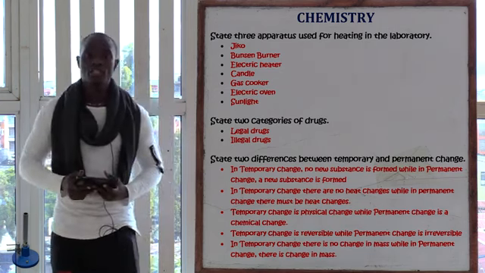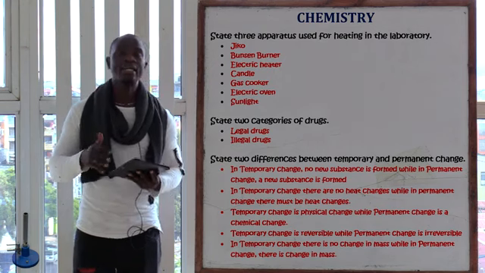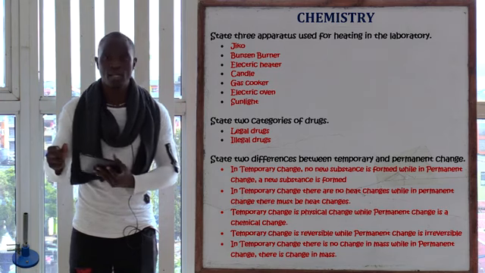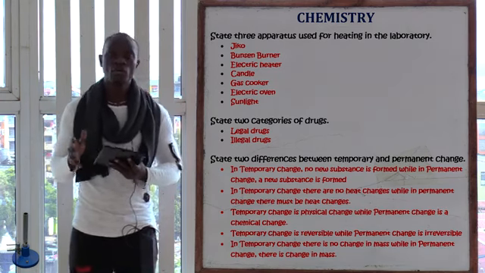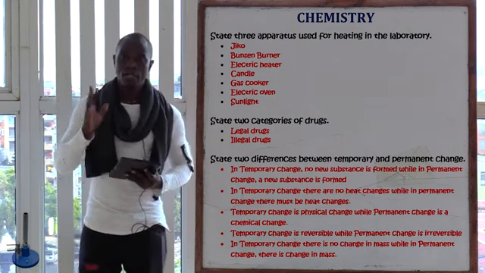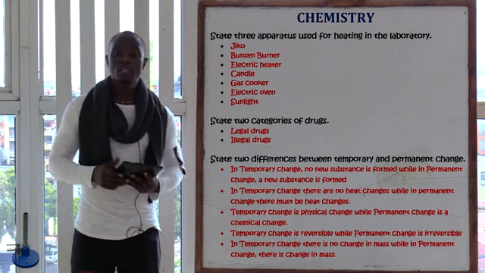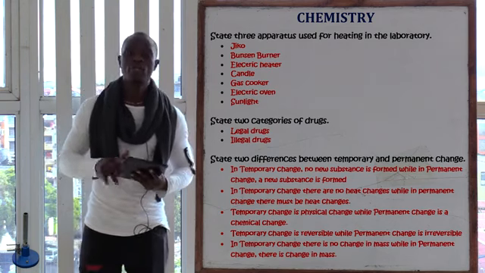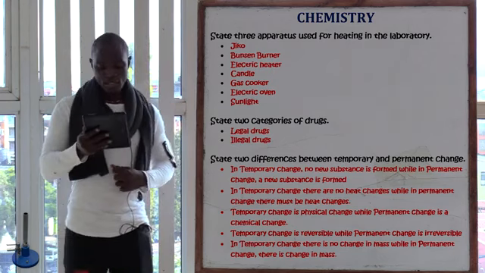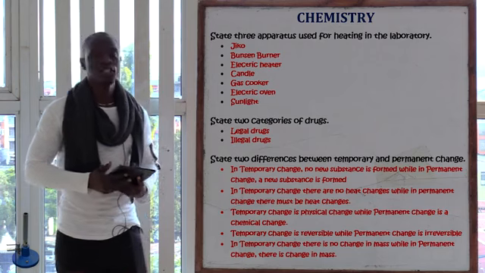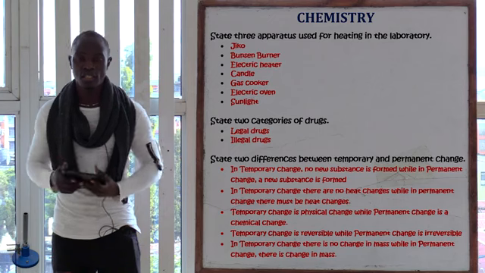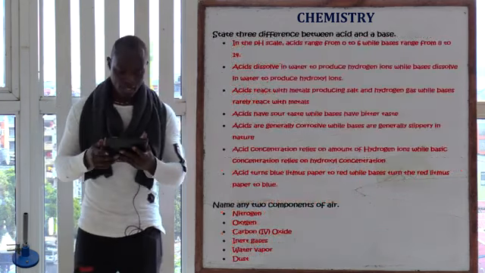While in permanent or chemical change, these changes are irreversible. If you mix sodium and chlorine, you get salt, which is sodium chloride. There is no way again you are going to get sodium only and chlorine gas. So in chemical change, the product is final. You will never again get the reactants that you began with. The other one is, in temporary change there is no change in mass, while in permanent change there is change in mass. So you should take note of that.